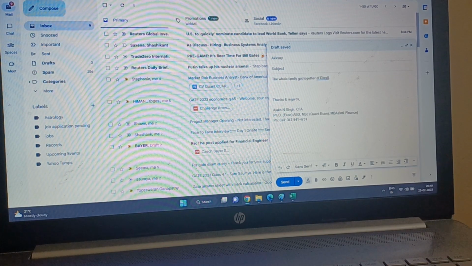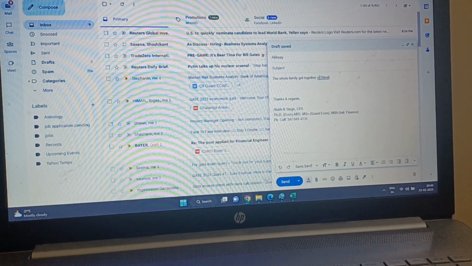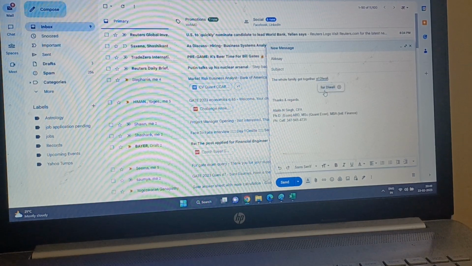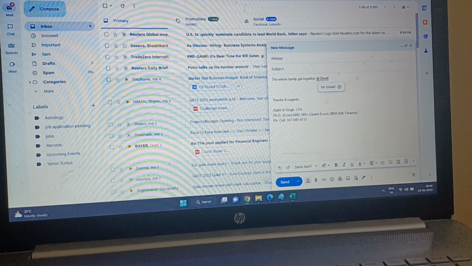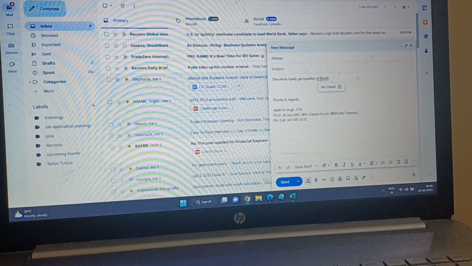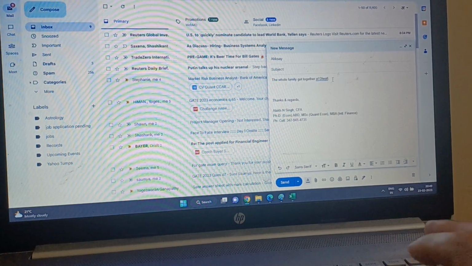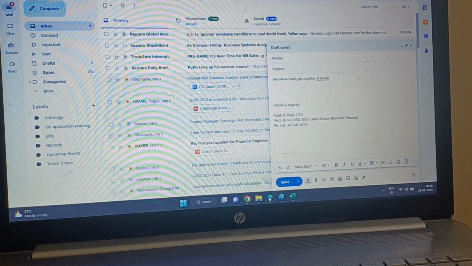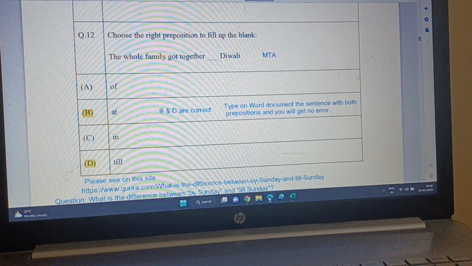Google has pointed out that this one is incorrect because it is highlighted. What does Google tell? It tells us it should be "for Diwali"; "off" is not the correct one. So obviously option A is not correct.